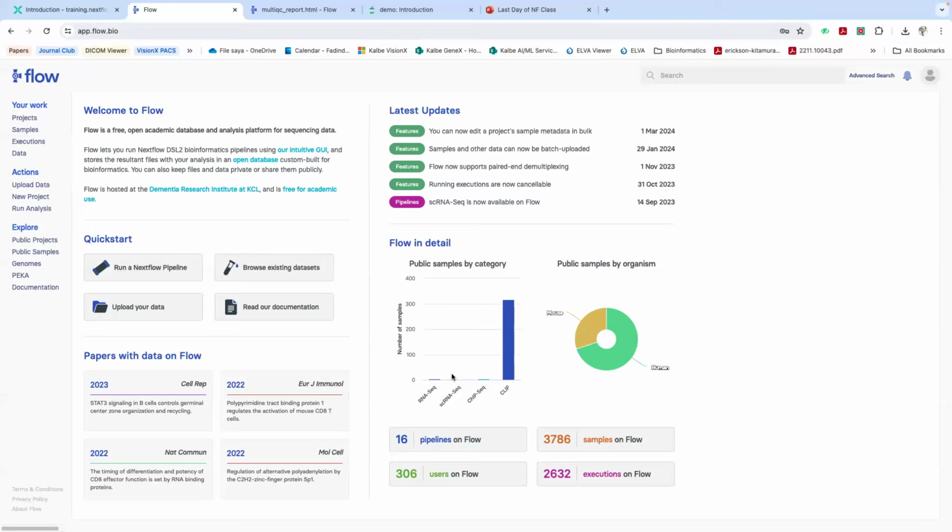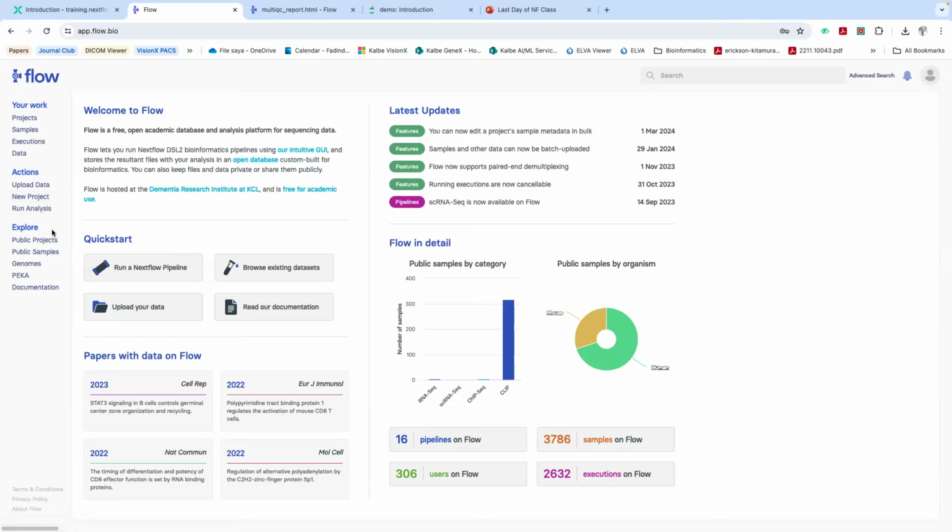In the sidebar panel, you can see your own work, for example, your projects, your samples, your executions, and your data. You can also see the actions available: you can upload your data, create a new project, and run analyses.